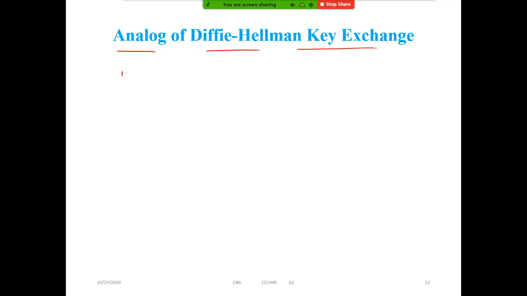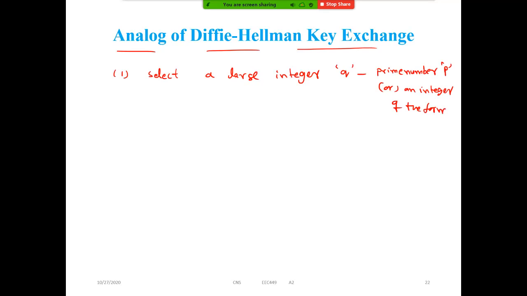In step 1, we need to select a large integer q. Either it can be a prime number p or an integer of the form 2 power m.